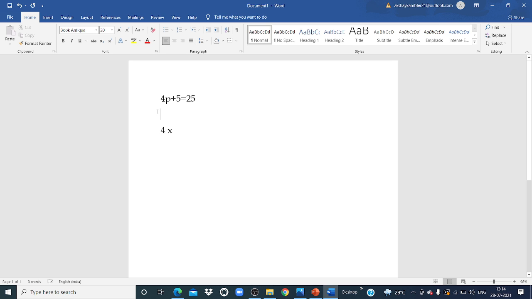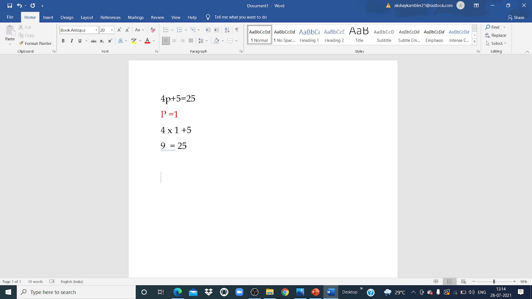So this p, before solving, I will just write. Suppose I take p is equal to 1. So 4 into 1 plus 5. What will be the answer? 4 into 1 is 4. 4 plus 5 is equal to 9 only. So my LHS is not equal to RHS. So if I take p is equal to 1, then my answer is wrong.